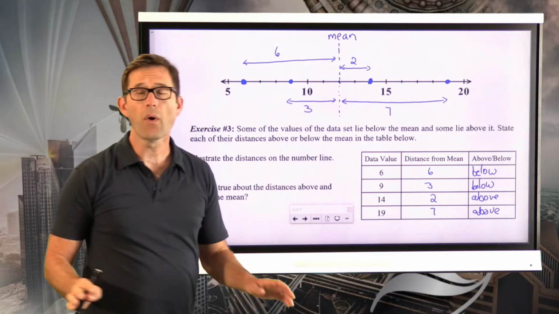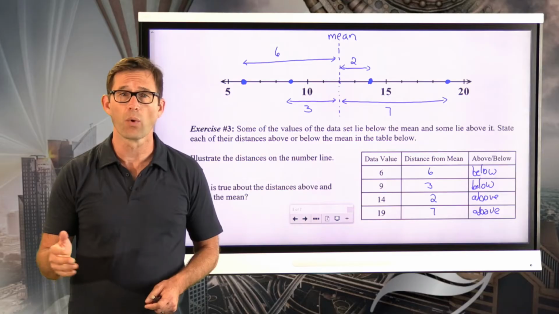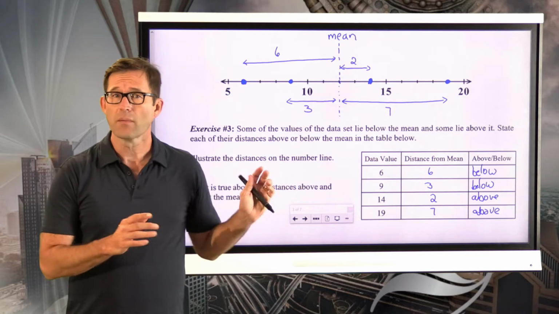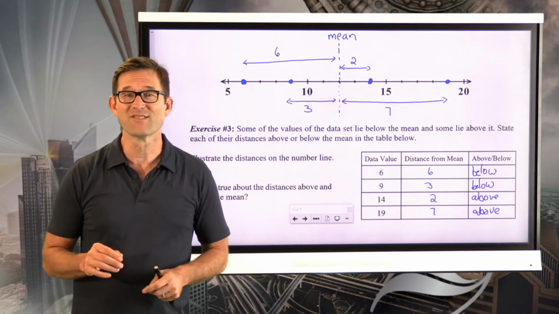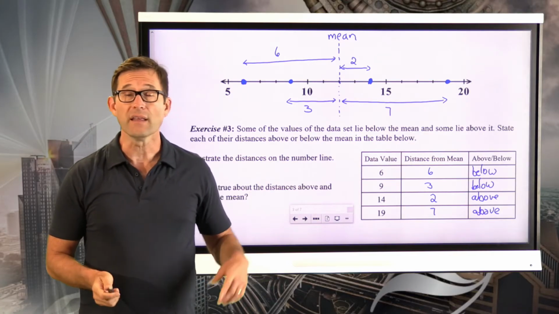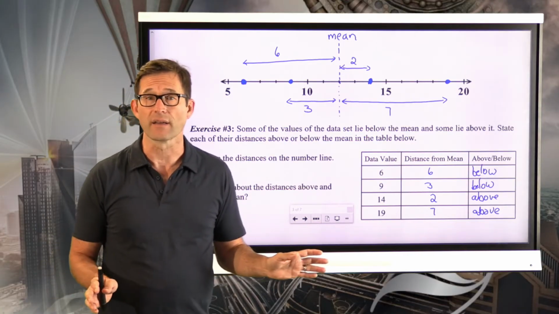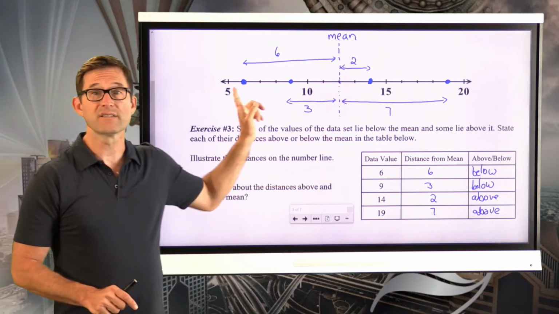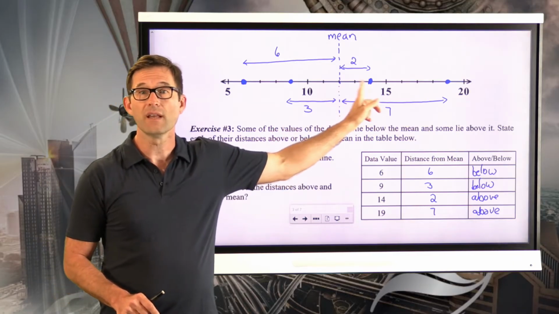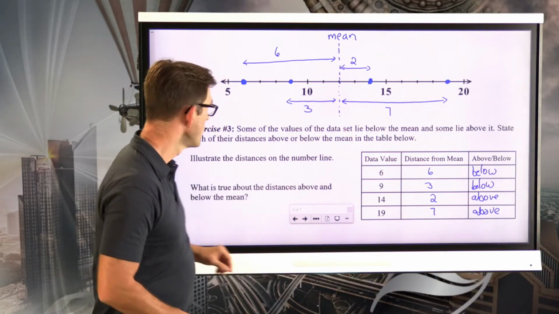So this will always be the case, unless you've got a data set where basically everything is the same value, which would be a boring data set. But if you had a data set with all these different values, some are going to be below the mean, some are going to be above the mean. That's just the way it is with a value that's in the center of the data set. And each value is going to be a certain distance either above or below the mean, which you can always find by subtracting. So, you could do 12 minus 6 to get 6 units, 12 minus 9 to get 3 units, 14 minus 12 to get 2 units, and 19 minus 12 to get 7 units.